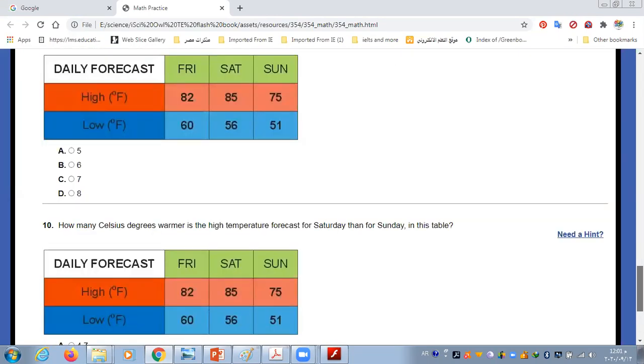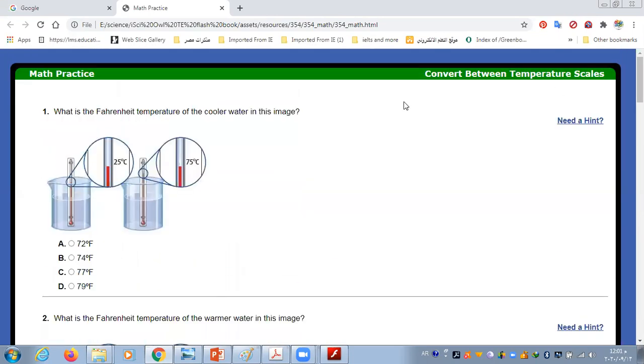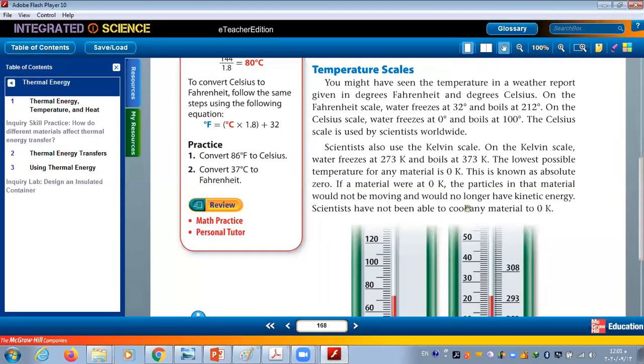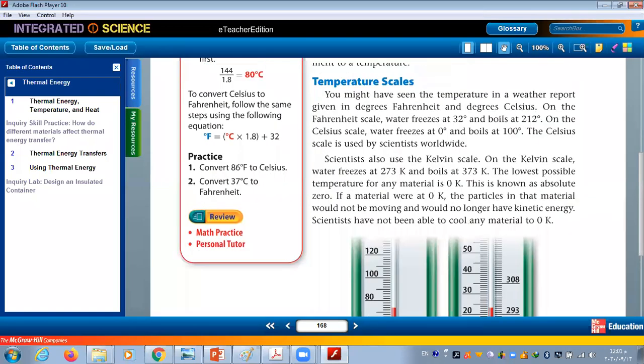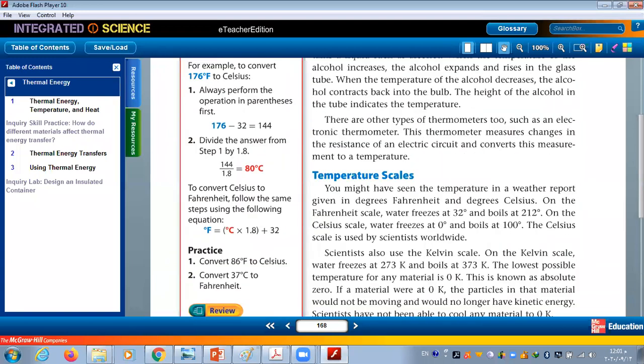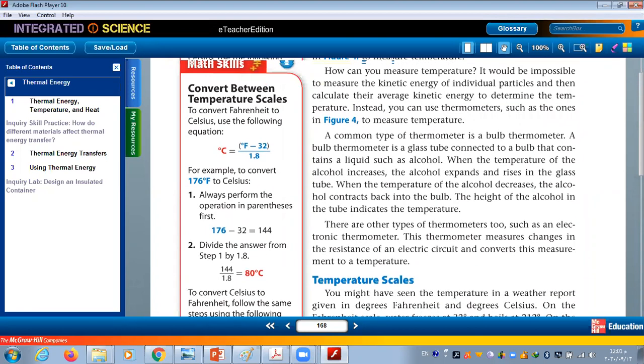So inshallah, from now, try to prepare the rest of this lesson. You need only this part, temperature scales, and how to convert between different temperature scales. Here we have only one conversion from Fahrenheit to Celsius and from Celsius to Fahrenheit.